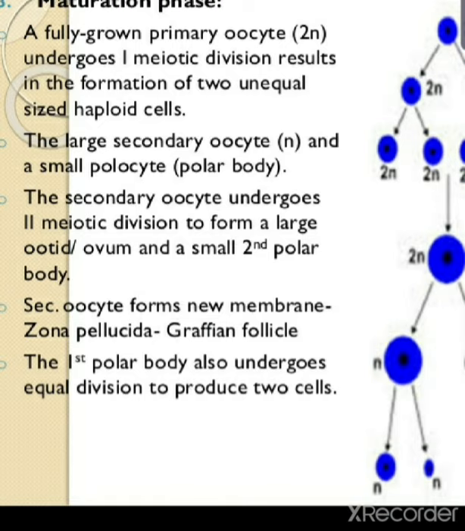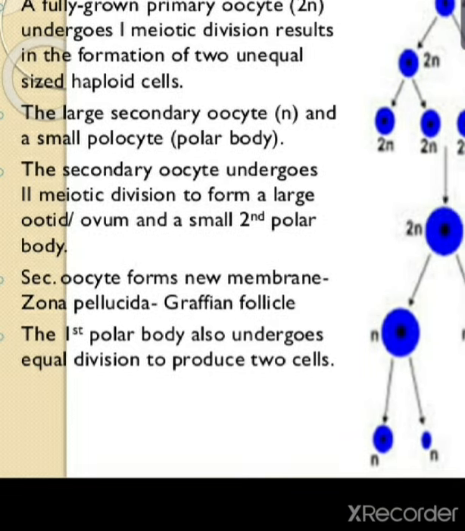The large cell is known as the secondary oocyte, and the small one is the first polar body. Now the secondary oocyte again undergoes the second meiotic division.